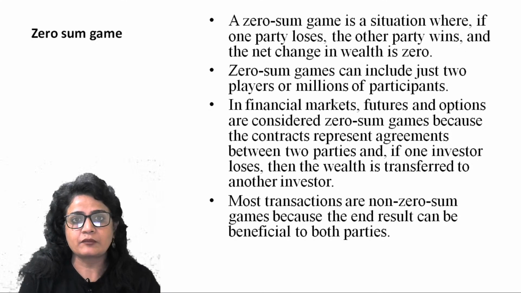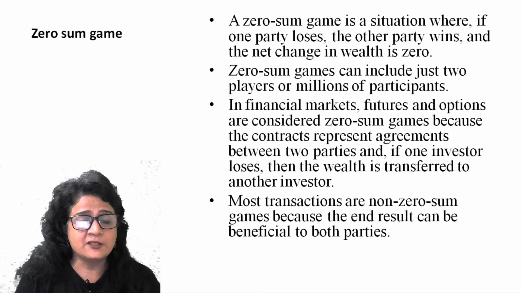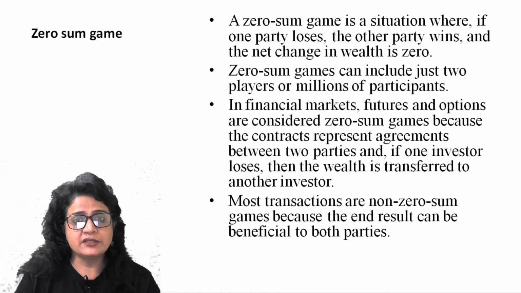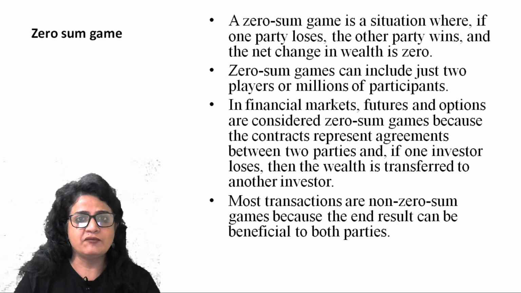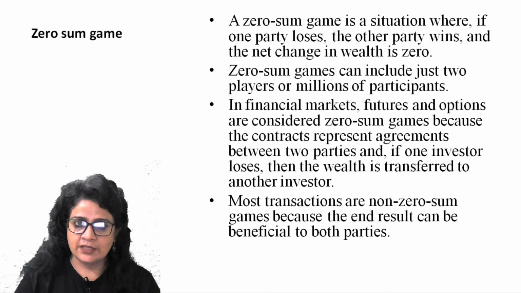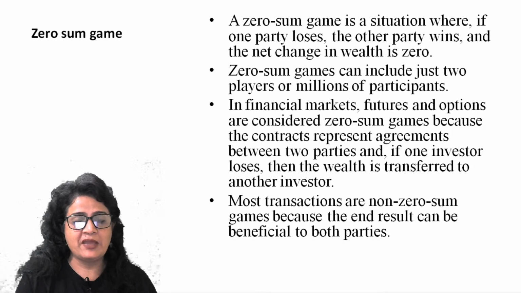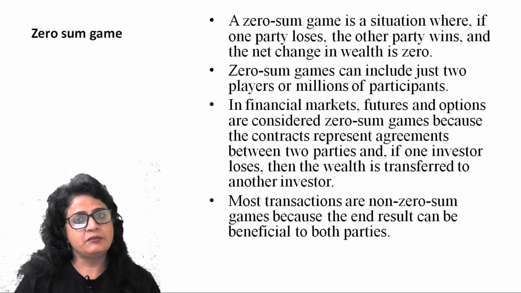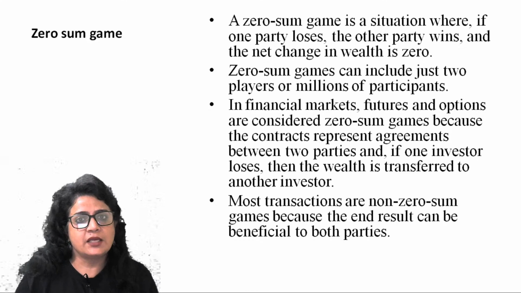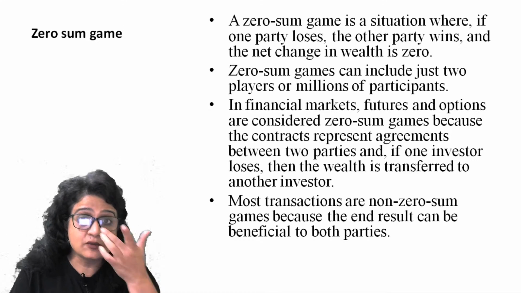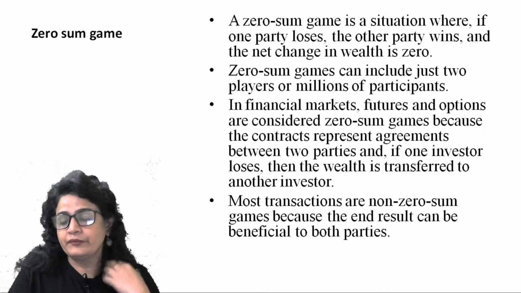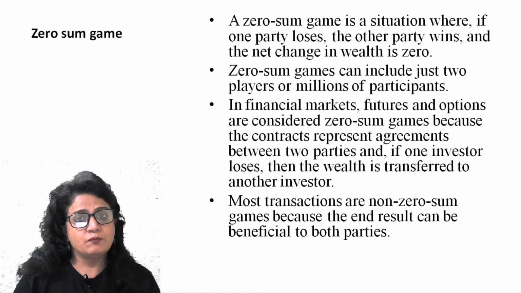Zero-sum game. Now this appeared in one of the passages in recent years, that's why I picked it up. So a zero-sum game is a situation where if one party loses, the other party wins. So someone's loss is someone's gain. So one man's triumph is another man's tragedy. So that's how you can understand zero-sum game. So cricket is a zero-sum game. Hardly can there be a situation where both the teams win, right?